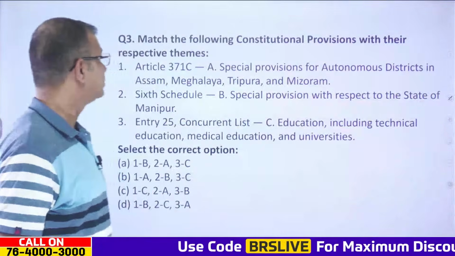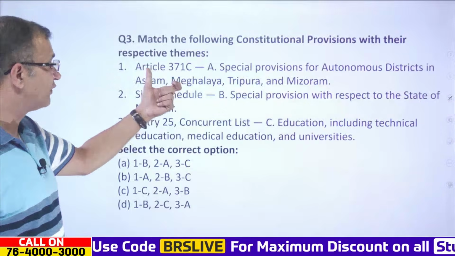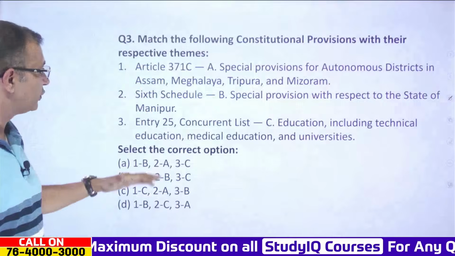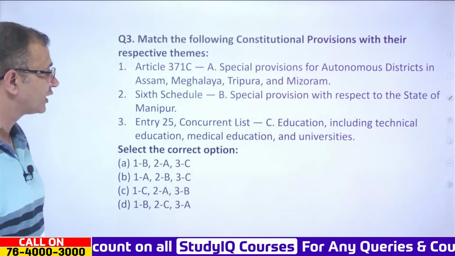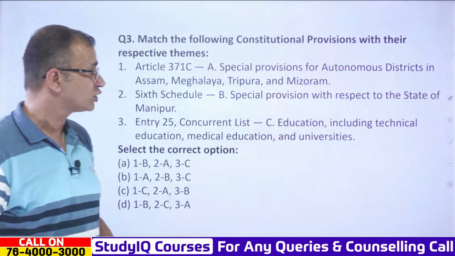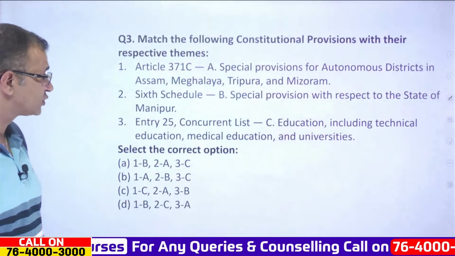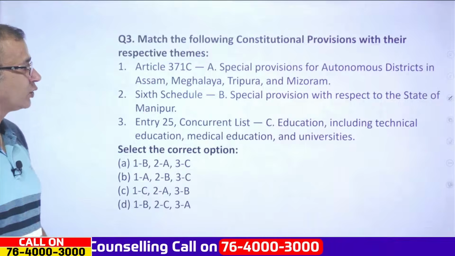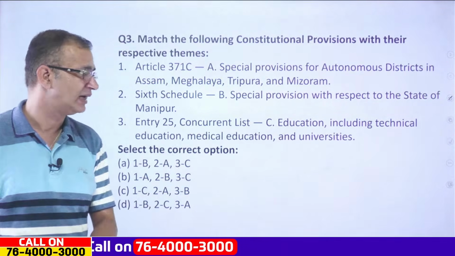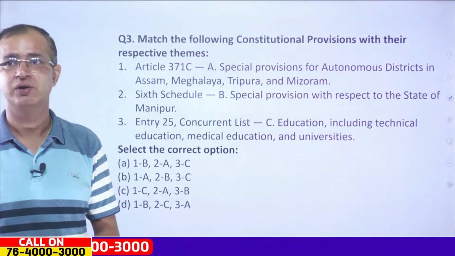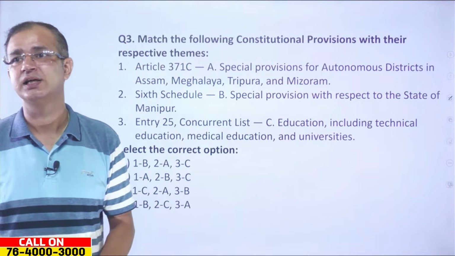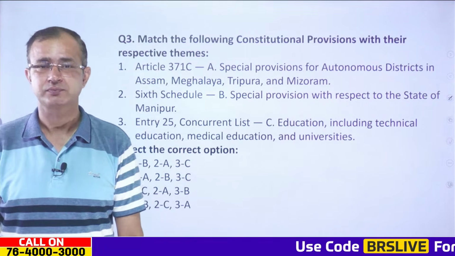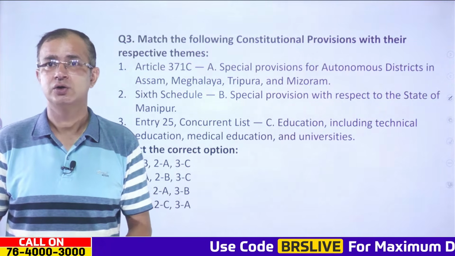Alright, now coming to the next one: match the following constitutional provisions with their respective themes. Article 371C, the 6th Schedule, and Entry 25 of the Concurrent List. We have special provision for autonomous districts in Assam, Meghalaya, Tripura, Mizoram; special provision with respect to the state of Manipur; and education including technical education, medical education and universities. Yes, there are 13 PVTG groups there. So which one is correct?